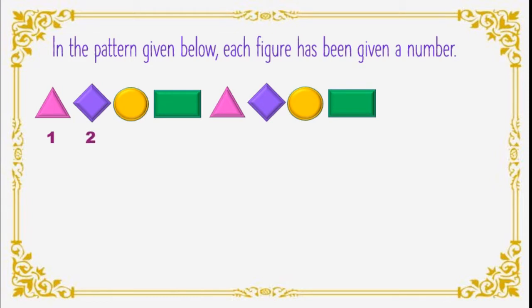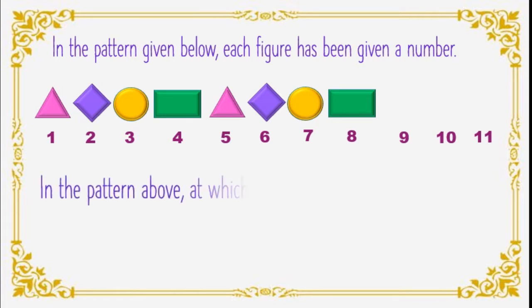We will give 2 number to the diamond. Then 3 to the circle. 4 to the rectangle. Again triangle is there, so it will get 5th number. Then 6th, 7th, 8th. Isn't it? Then again I will give number 9, 10, 11.